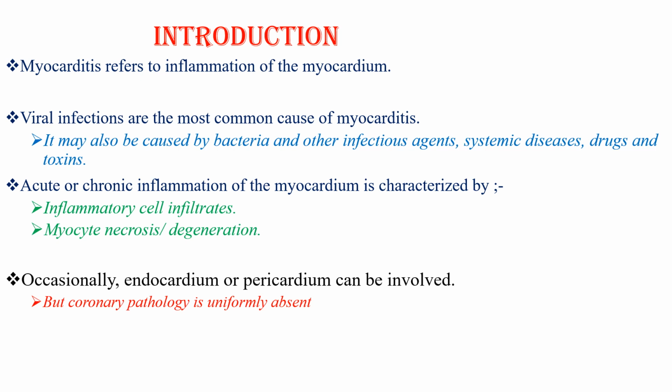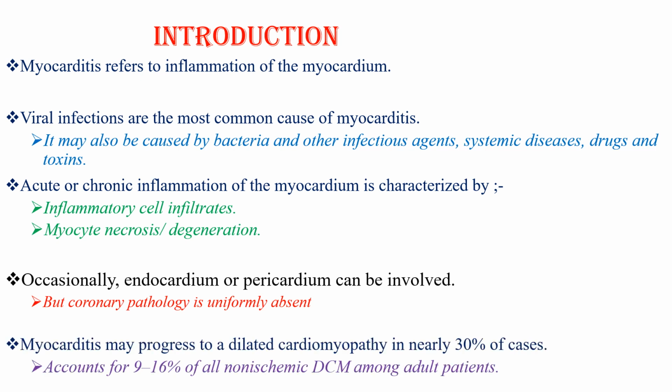Acute or chronic inflammation of the myocardium is characterized by inflammatory cell infiltrates and myocyte necrosis or degeneration. Occasionally, endocardium or pericardium can be involved during myocarditis, but coronary pathology is uniformly absent. Myocarditis may progress to a dilated cardiomyopathy in nearly 30% of cases. This is responsible for 9 to 60% of all non-ischemic dilated cardiomyopathy among adult patients.